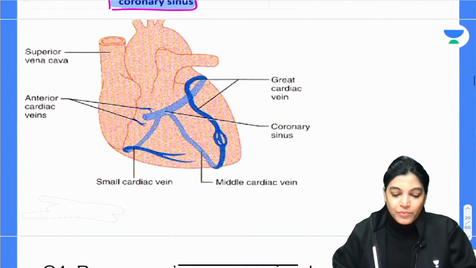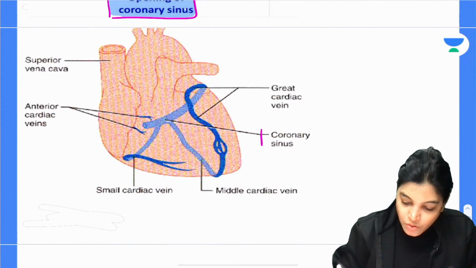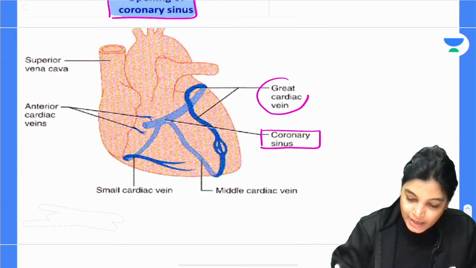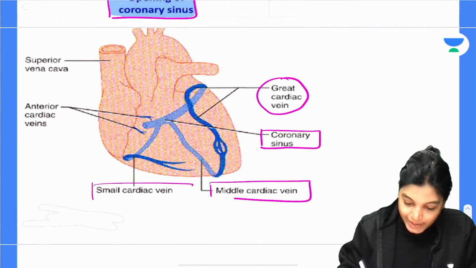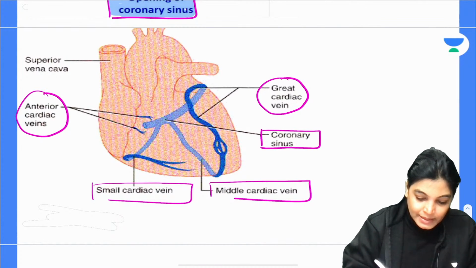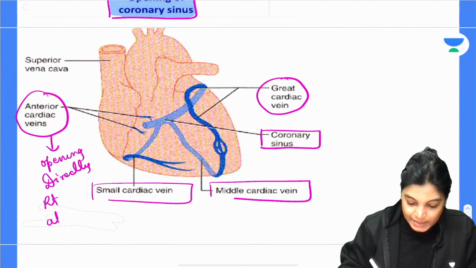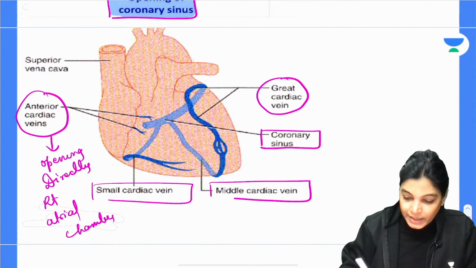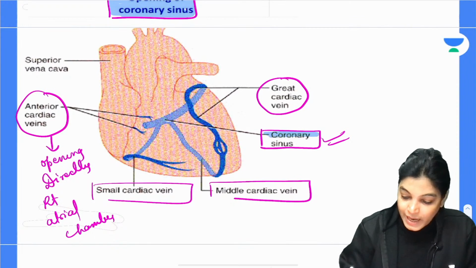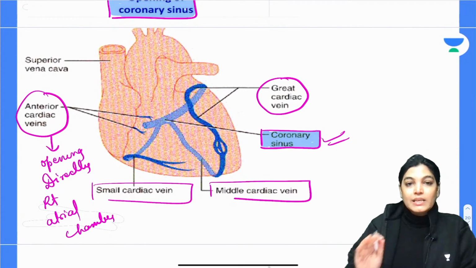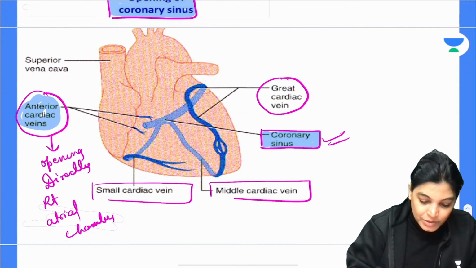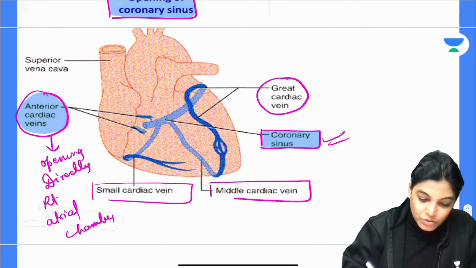Now, in another diagram you can see the coronary sinus and the veins draining into it: great cardiac vein, middle cardiac vein, small cardiac vein, and here the anterior cardiac vein. The anterior cardiac vein opens directly into the right atrial chamber, but the other veins drain into the coronary sinus, and then the coronary sinus opens into the right atrial chamber.